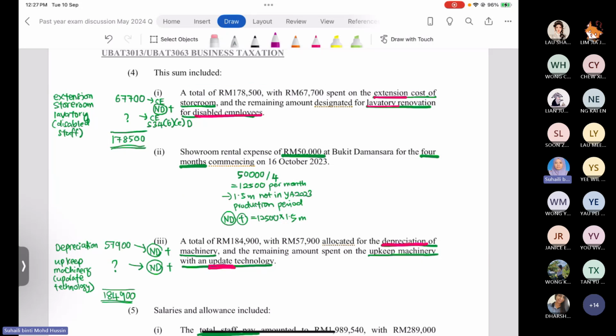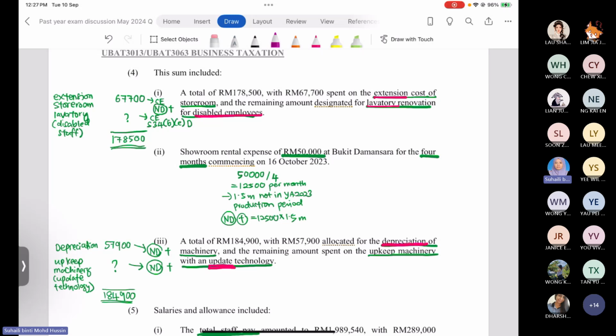Right. So we look at number 4(1). It is mentioned that a total of 178,500 ringgit, with 67,700 ringgit spent on the extension cost of the storeroom, and the remaining amount designated for the lavatory renovation for the disabled employee.